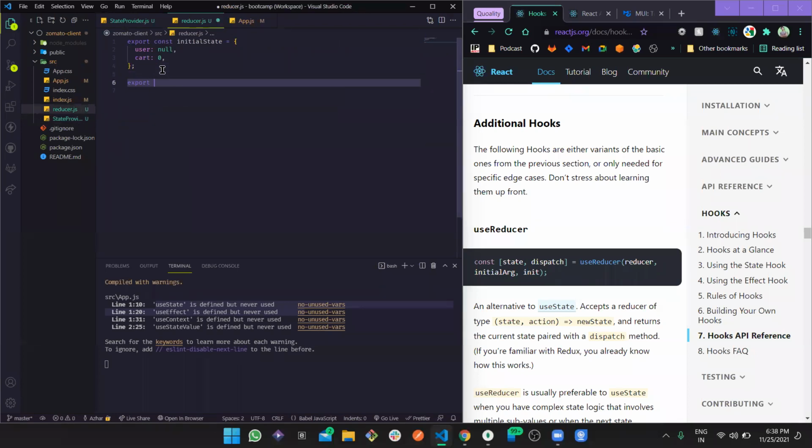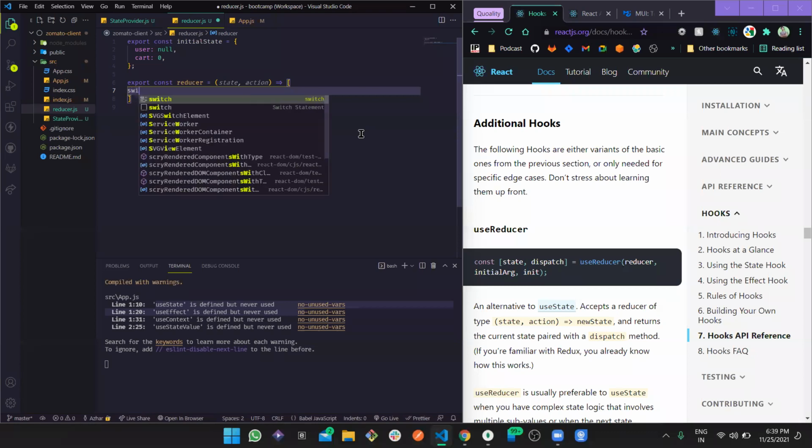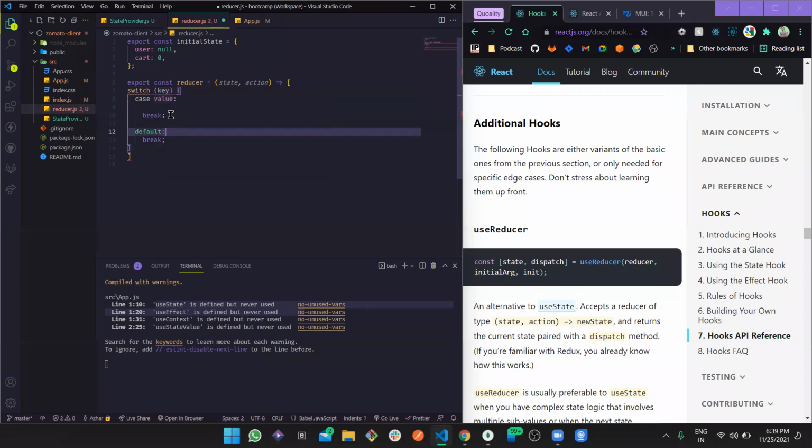Now we have defined our reducer. Now where we are going to work with all of the dispatchers and all. As we have already seen, what we are going to get here are the state and the action, right? And we are going to define a switch case here, where the switch is going to be on action.type. Of course, this could be custom, but it's a better naming convention, I guess.